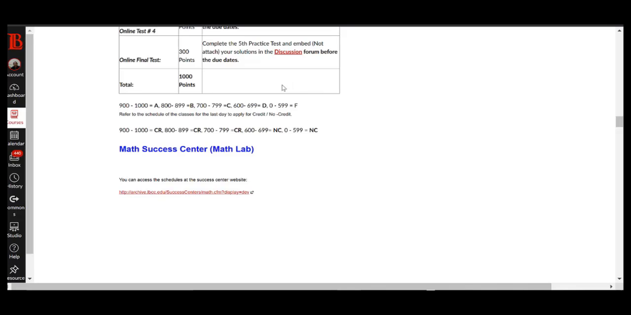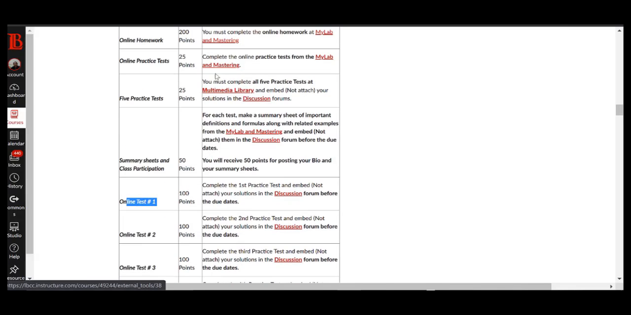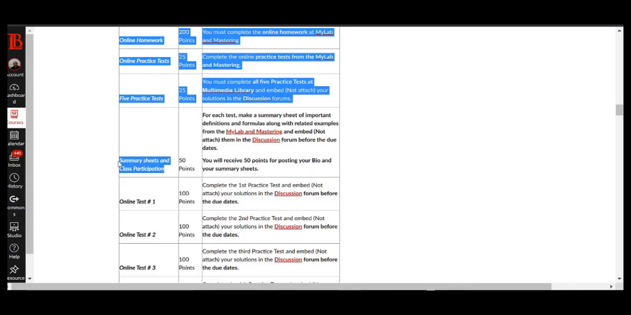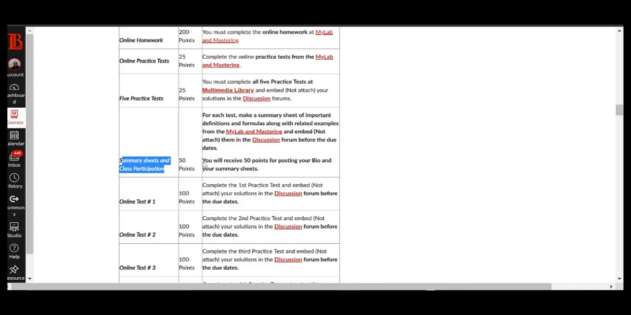And as you can see, you would get points for completing the practice test and posting them in the discussion forum. Summary sheets, you get points for doing that. The summary sheet would be kind of like your participation and attendance. Once you submit your summary sheet, that indicates that you're following the course and the lectures I have there, so it would be kind of like your attendance.